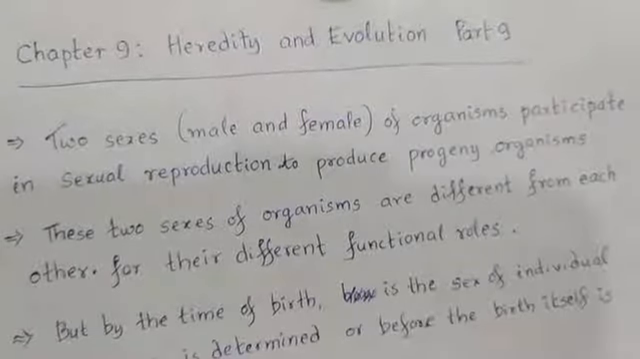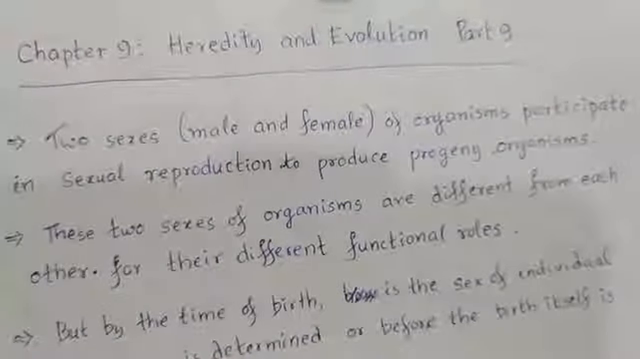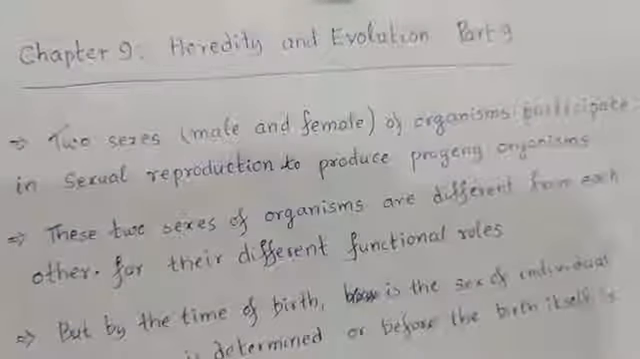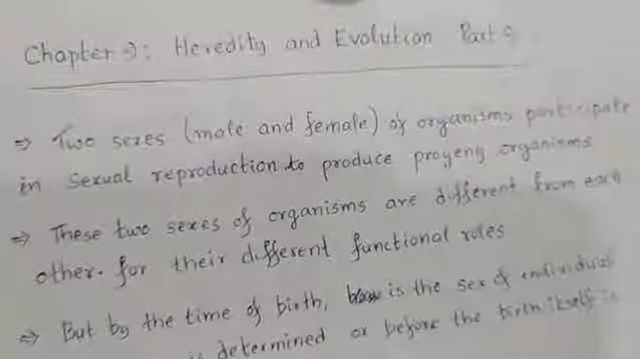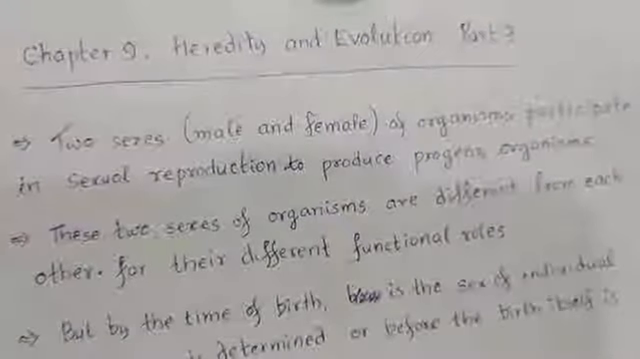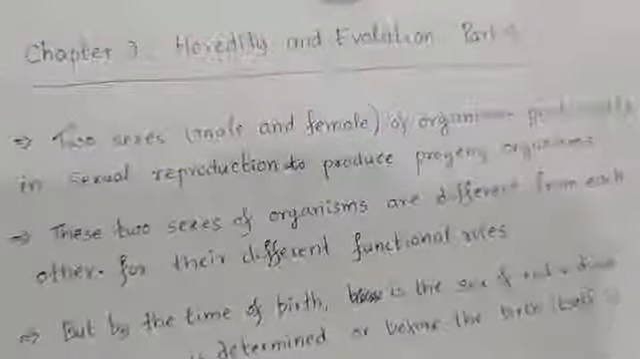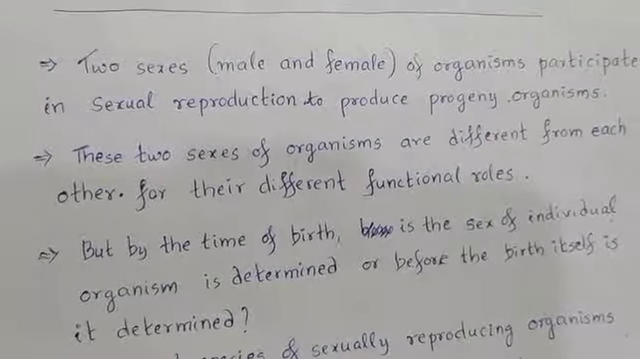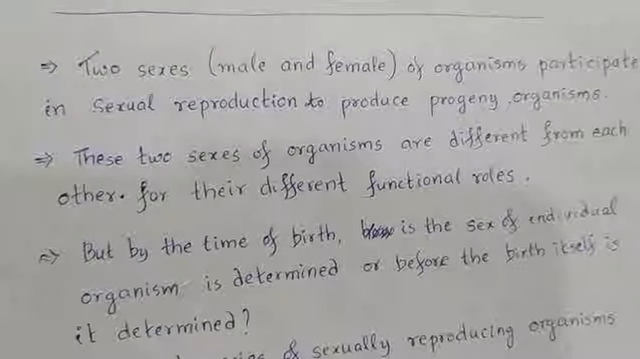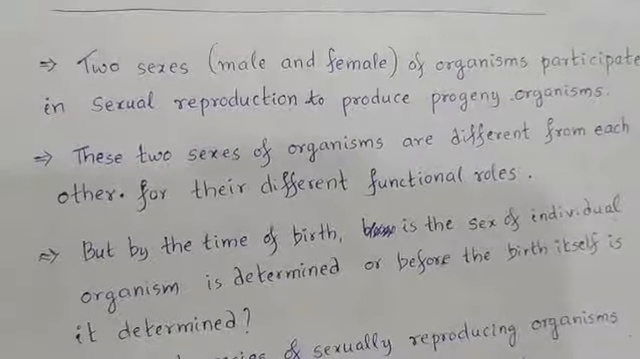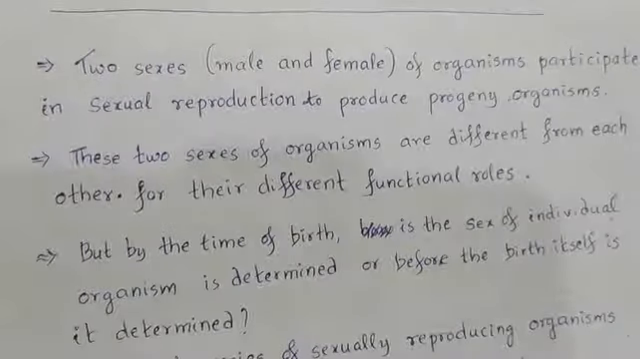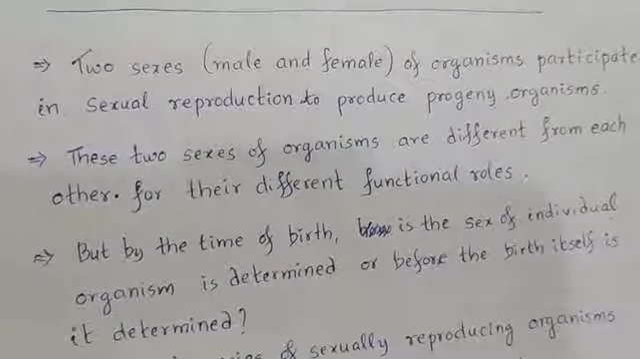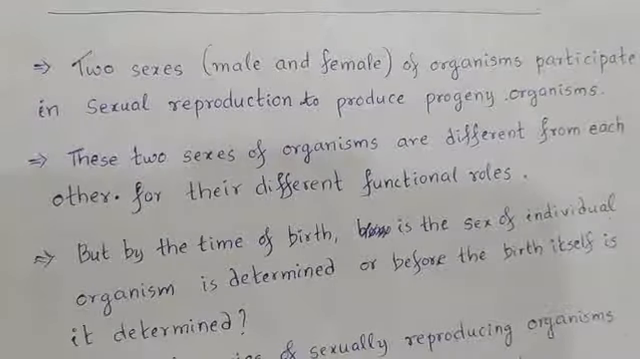Today we will learn how the sex of the newborn organism is determined in sexually reproducing organisms. In sexually reproducing organisms, two sexes of organisms, that is male and female, participate in sexual reproduction to produce progeny organisms.